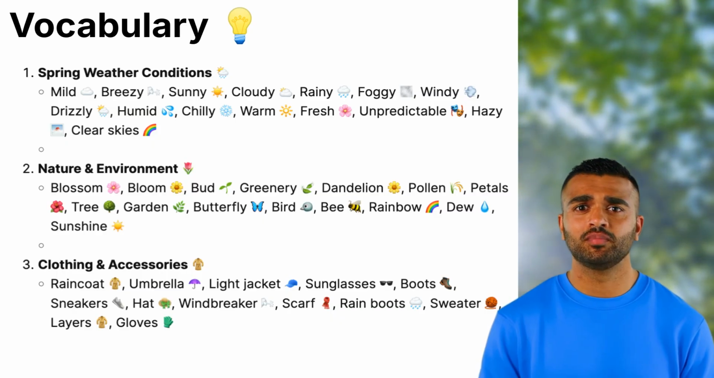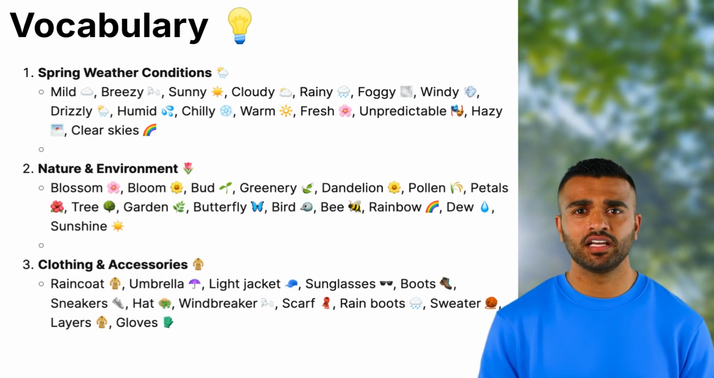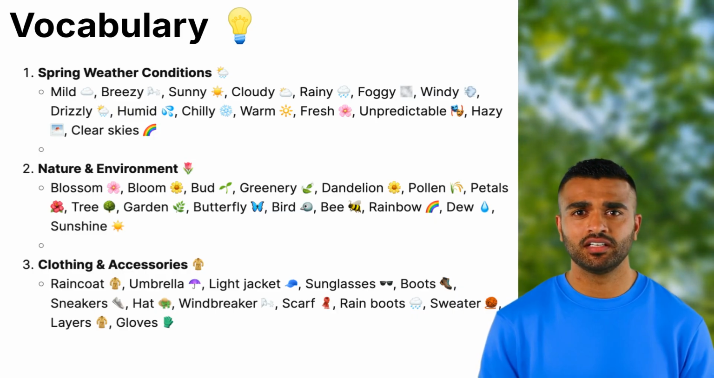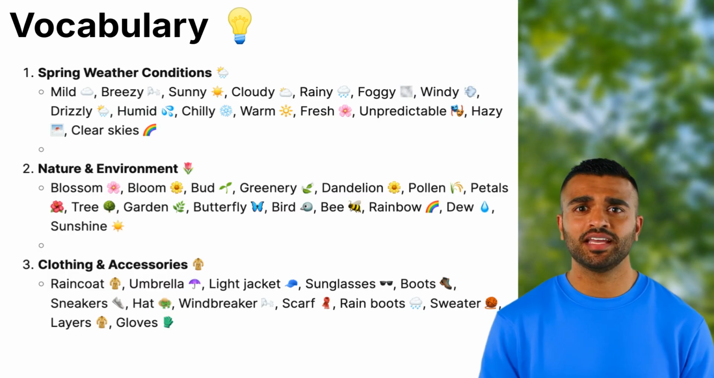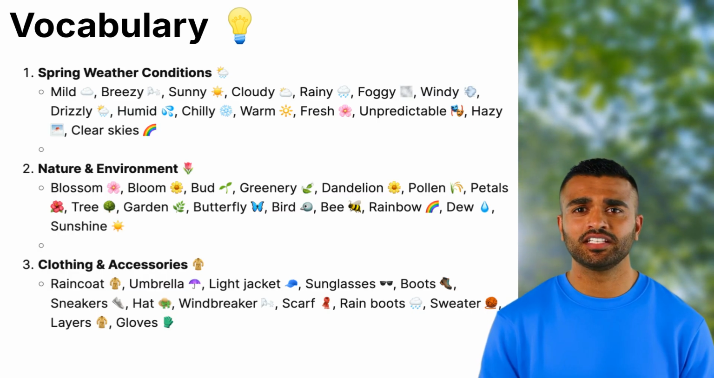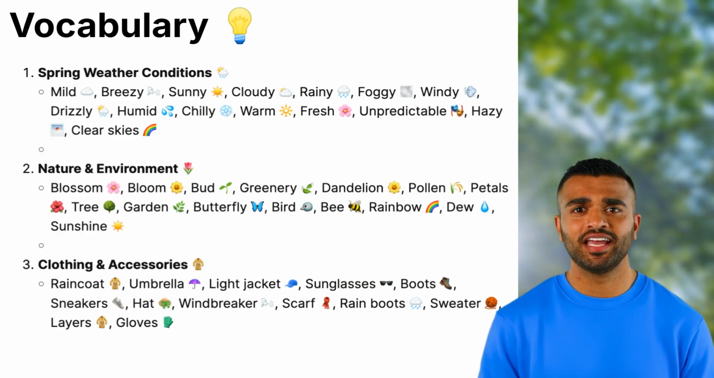Petals: the soft, colorful parts of a flower. Tree: a tall plant with a trunk and branches. Garden: a place where flowers, plants, or vegetables grow. Butterfly: a colorful flying insect, often seen in spring. Bird: a flying animal that sings or chirps. Bee: an insect that helps pollinate flowers and makes honey.